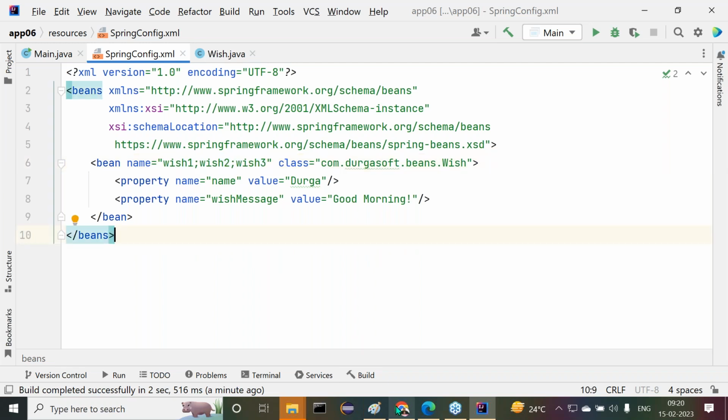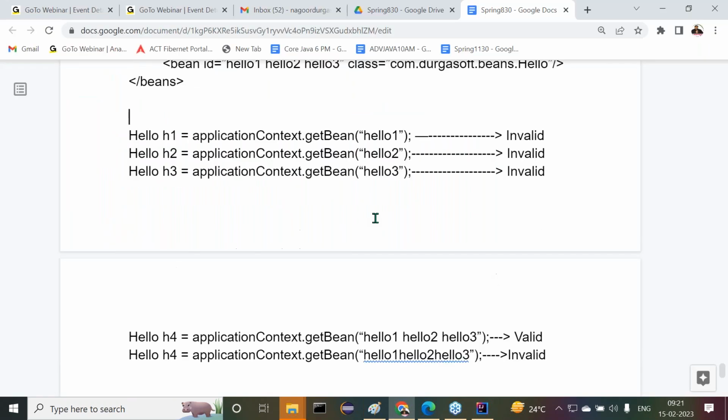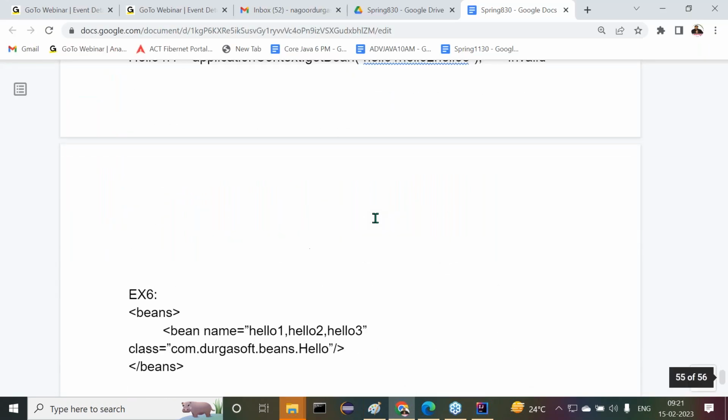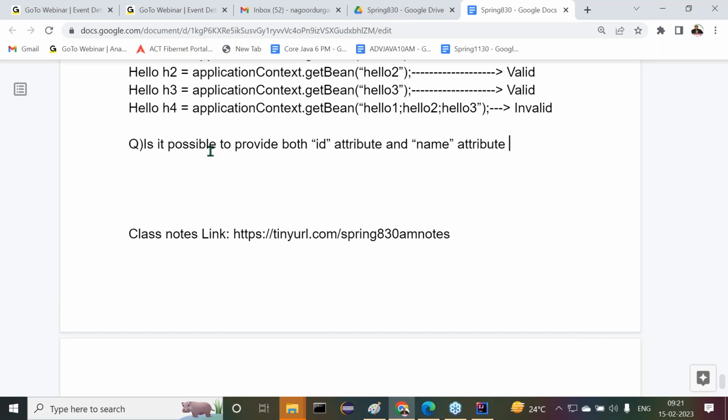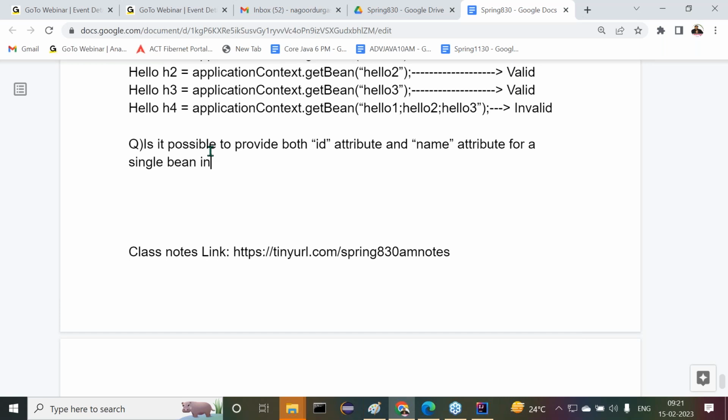Right, sir. Nice. But I have a question now. Almost all the cases I have shown here. Whatever the cases I provided, everything I provided here. But I have a question now. What's my question here? All of you observe carefully. Is it possible to provide both ID attribute and name attribute for a single bean in a bean configuration file, in a Spring configuration file?